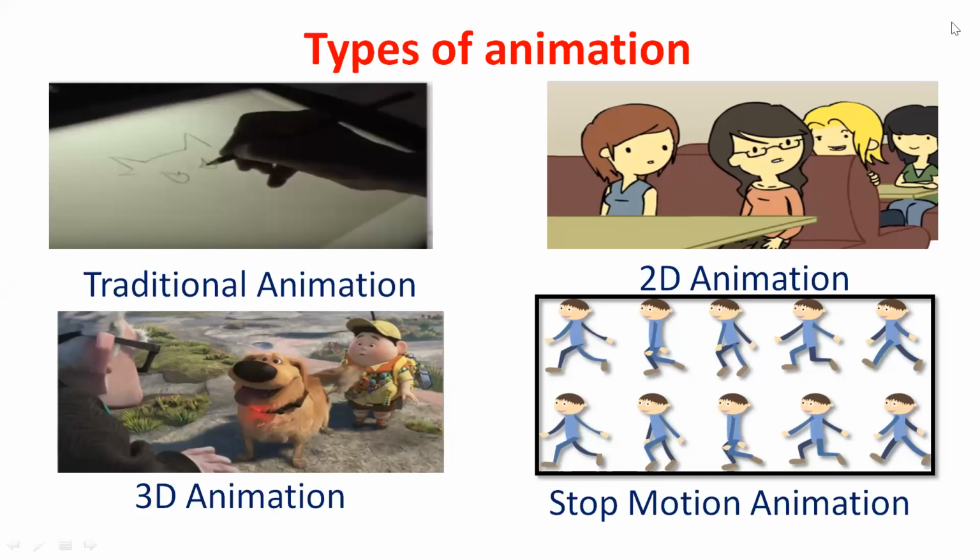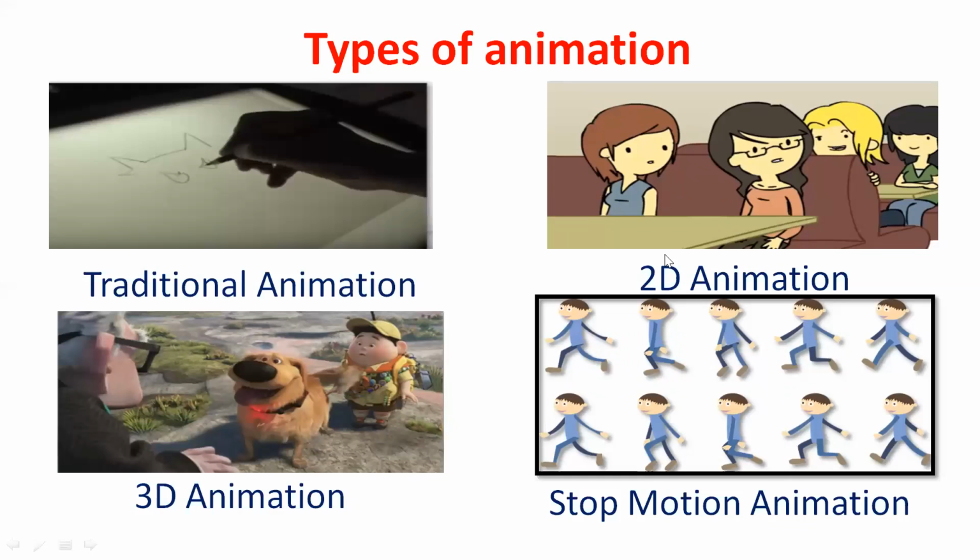And then the third one is 3D animation, and there are many software packages. Blender, which I have told you about earlier, is a 3D animation software. It's open source, and you can create with it. And stop motion animation, you had some hands-on during the second phase. Now there are 4 types of animation. In these 5 days, we are going to collaborate these 4 types of animation together.